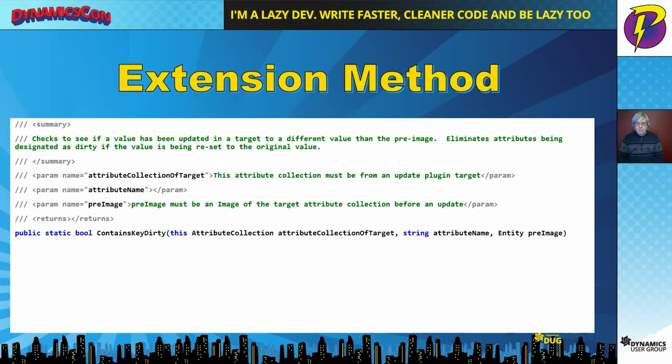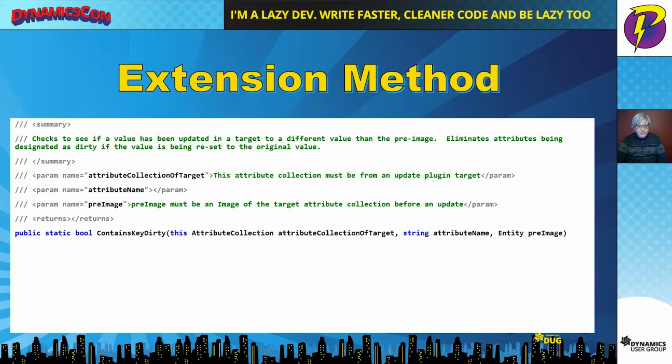In this case, as an example of something that you might find value in, we have a method that's going to look through the target that's passed in here for a particular attribute name and then compare that against the pre-image. Typically, we're not able to tell just whether an attribute exists inside a target, whether that attribute is changed or not. So this allows us to verify not just that the attribute has been submitted in the target, that it was sent to the plugin, but whether the value is actually different than the original.